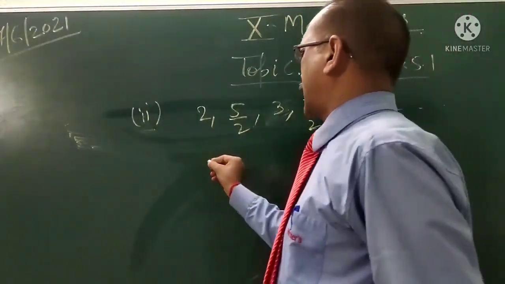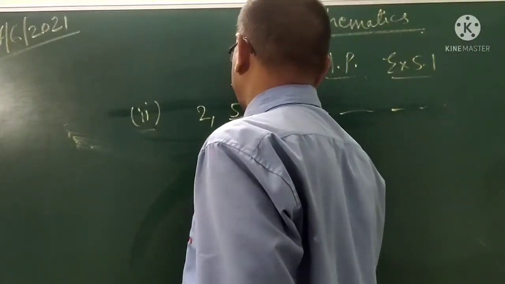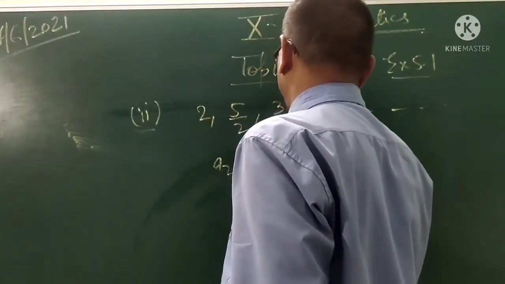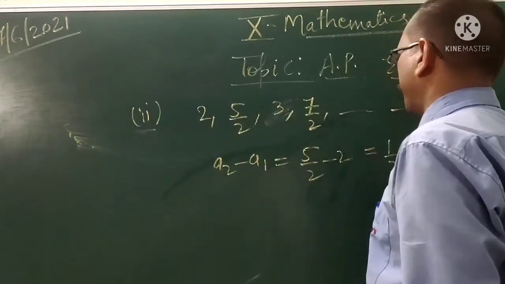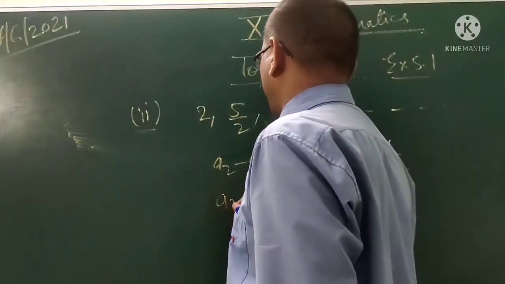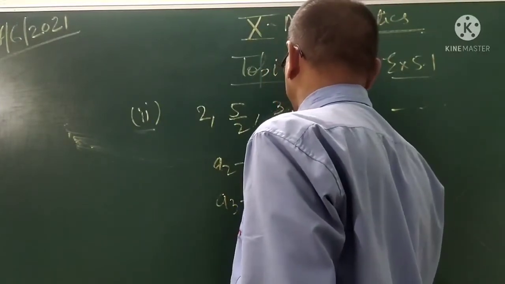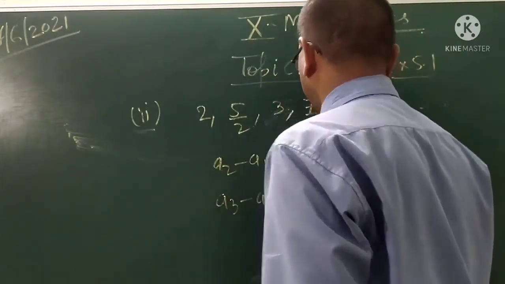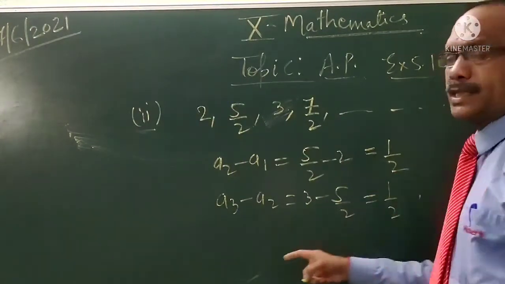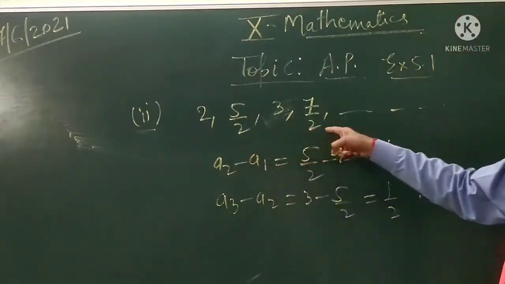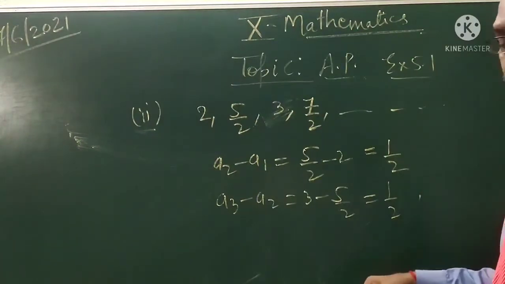Here let us check the difference. A2 minus A1 is 5 by 2 minus 2, so it is 1 by 2. Then A3 minus A2 is 3 minus 5 by 2; 3 times 2 is 6, 6 minus 5, 1 by 2. This sequence is an AP. Here the difference is 1 by 2.